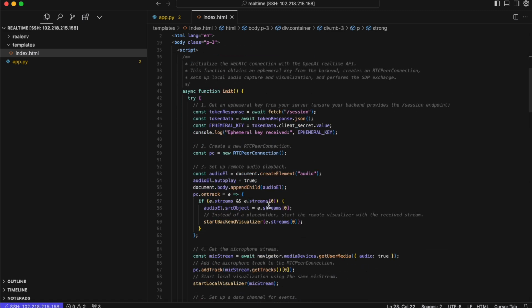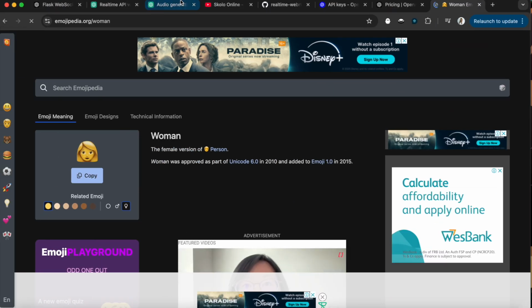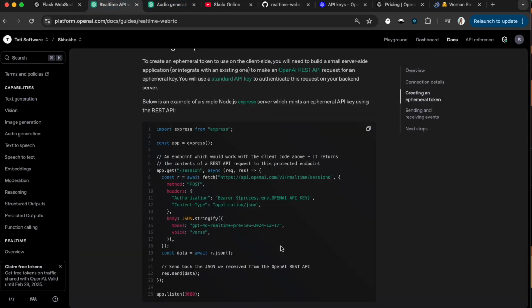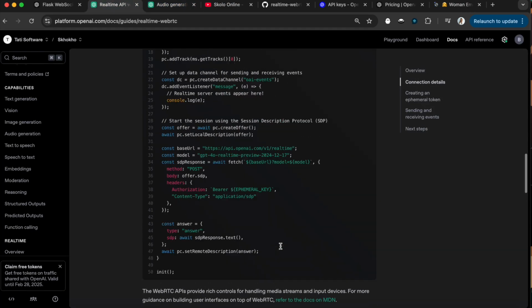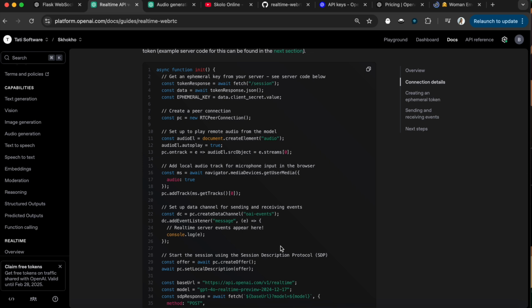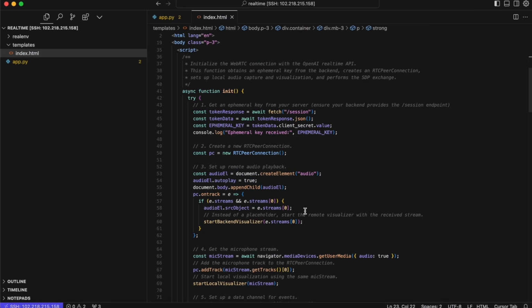So this function, I'll be honest, I pretty much copied and pasted it from here. But of course, it's not exactly as it's in here. I had to modify it a little bit to fit my application, because I added the visualizers in here. And of course, I fitted it into a Bootstrap application. So that's why it helps to watch videos like this on YouTube, because sometimes, especially when you're a new dev and you see this, you still have to figure out how am I going to integrate this into an actual application, right? So I'll take you through what we've done here.